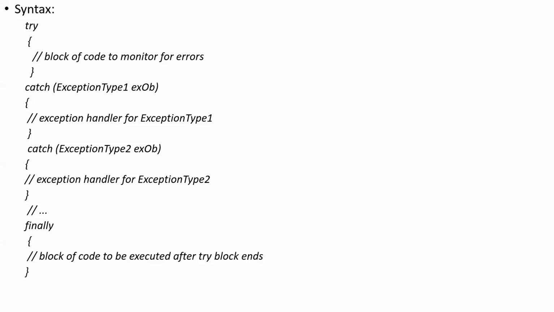For example, there are 10 catch blocks and the try block has thrown an exception. Then among those 10 catch blocks, which catch block will be executed? Anyone, boys and girls? How does the Java runtime system identify? Based on the type of exception.